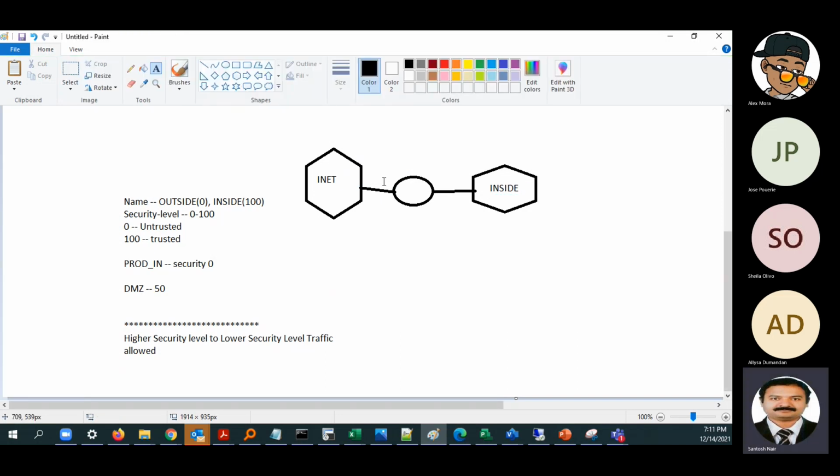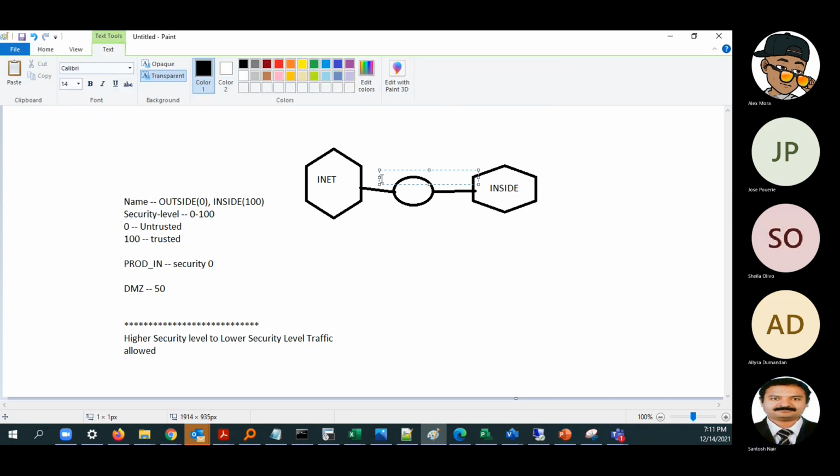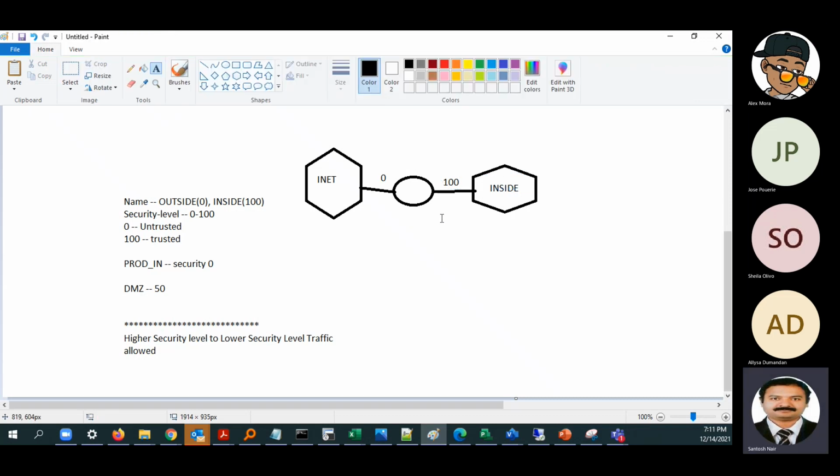What will be the security level on this interface? 0. And the security level of this interface will be 100, right? So from a higher security level to a lower security level, traffic is allowed. Whenever traffic is generated from inside to the internet, it is allowed. This part is clear?